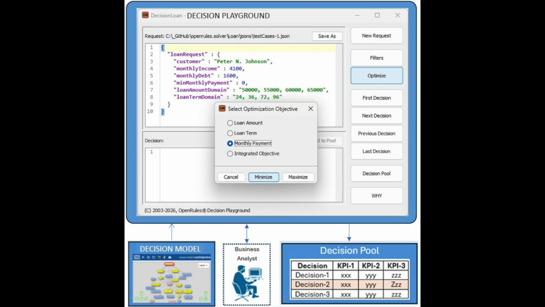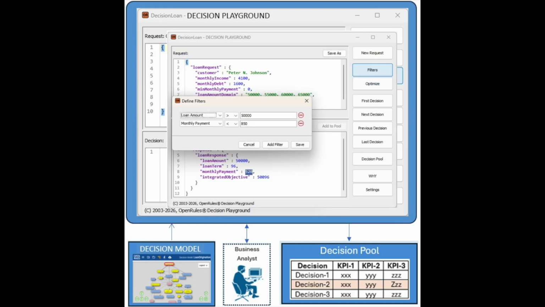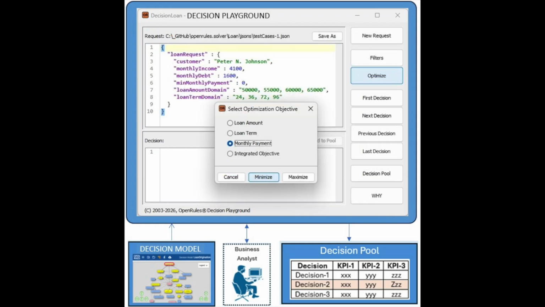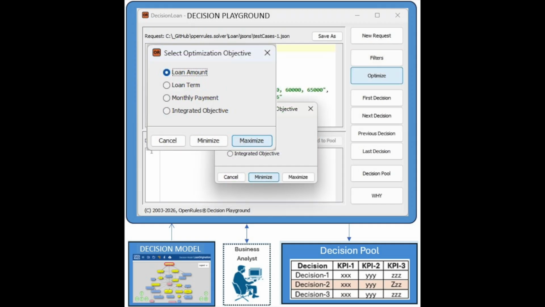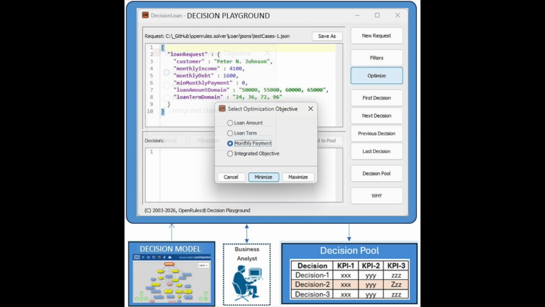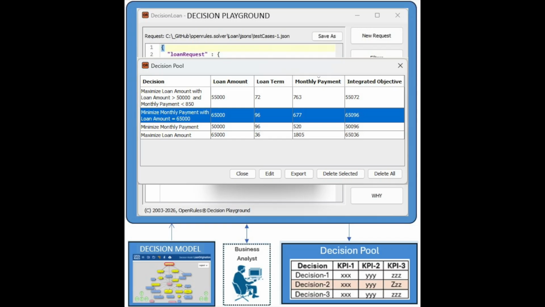A user who is a business specialist enters a new request and asks Decision Playground to minimize or maximize the selected optimization objective. A user can quickly add additional constraints, called filters, to tune the decision model to the reality of a concrete decisioning situation. While conducting these experiments, a user saves decision candidates into the decision pool with possible explanations.